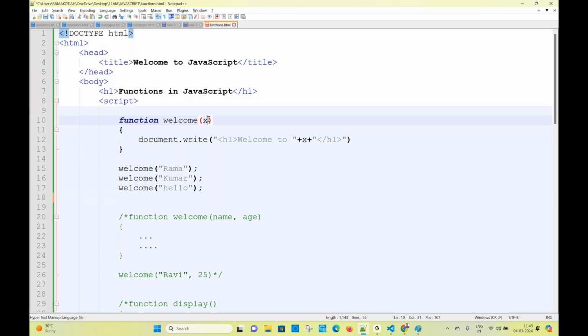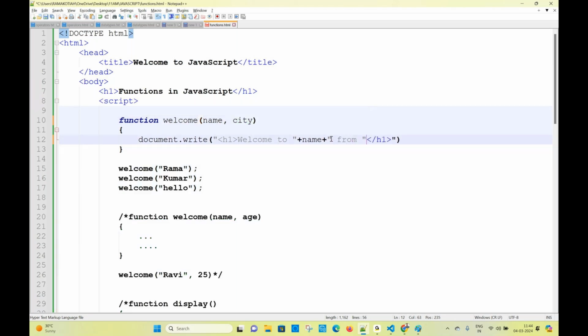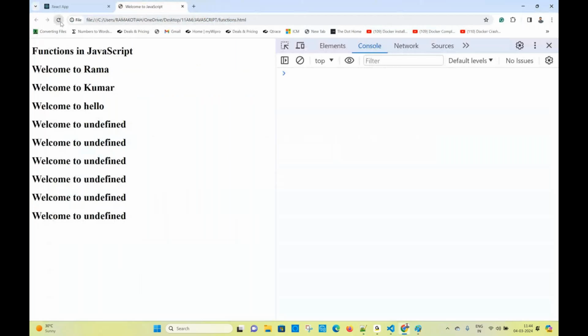Right. Take a meaningful parameter name. So now you see I'm passing something called name. I'm passing one more parameter called city. So: welcome to Ram from city. What's the output now? How many parameters are there? Two. But how many arguments are we passing? Only one. What is the output then? Welcome to Rama from undefined. Very good, you will get undefined. Why? Because you are not defining the value.